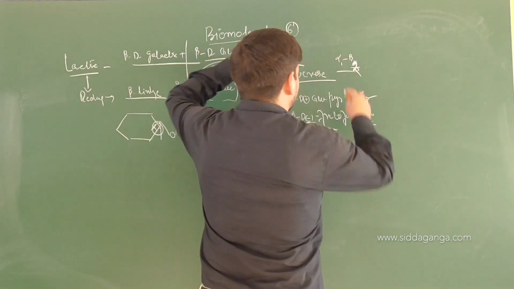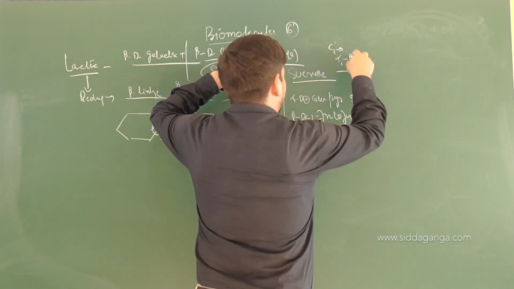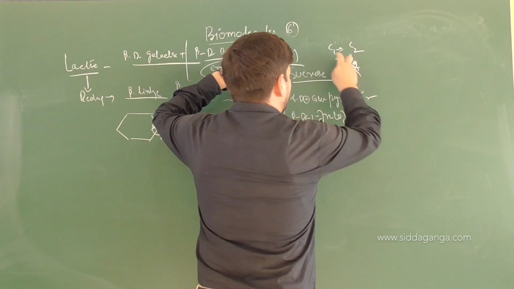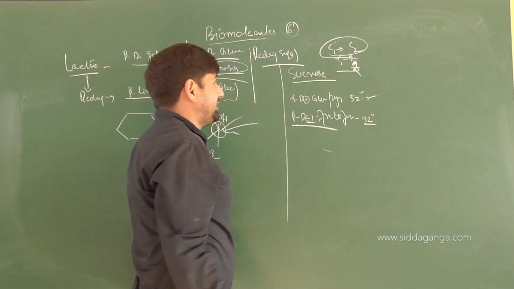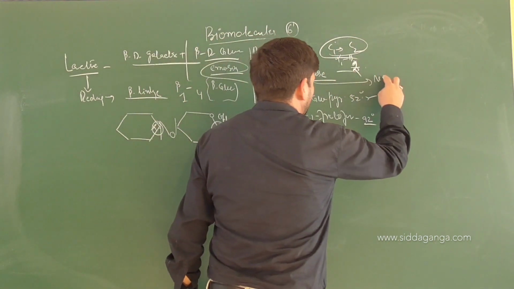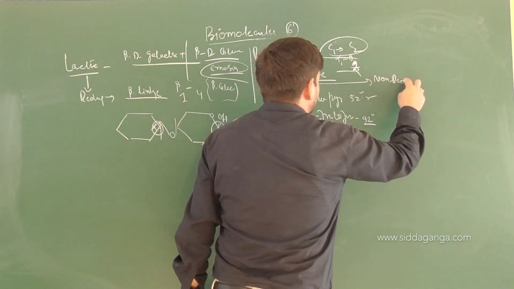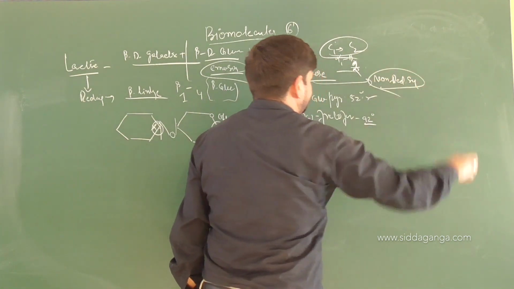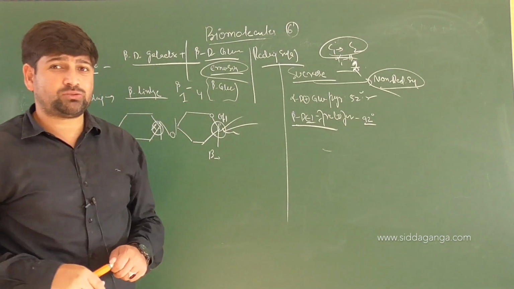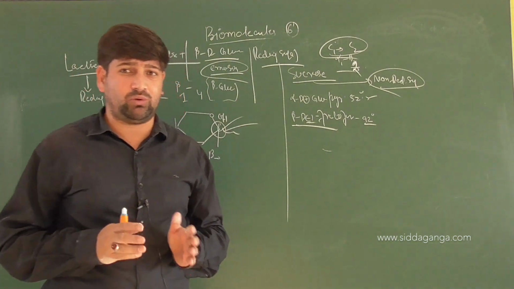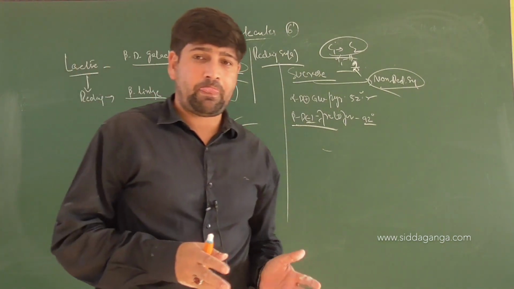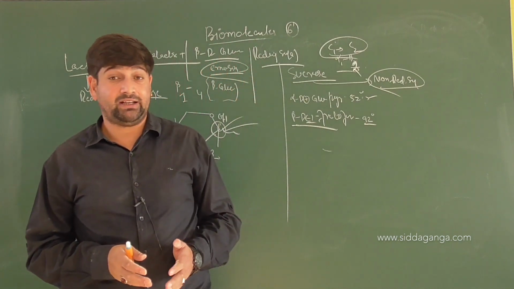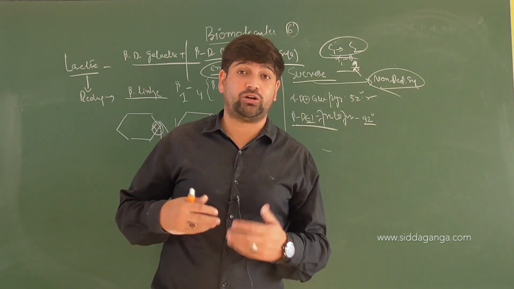And we know in glucose, carbon 1 is anomeric, and in fructose carbon 2 is anomeric. Both the anomeric carbons are blocked. Thus sucrose will be a non-reducing sugar. And when it breaks, what does it give you? It gives you equal amounts of glucose plus fructose. It is also called invert sugar because the optical rotations are varying.